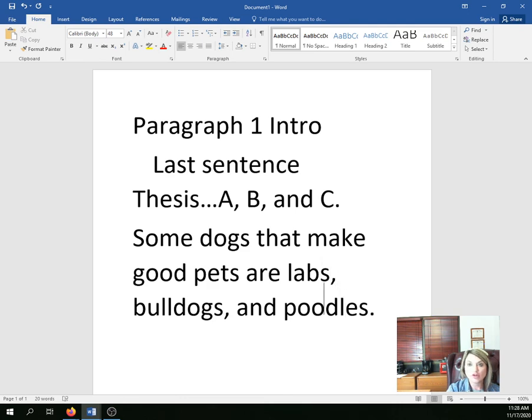Now these words are going to be reflected in your topic sentences. So paragraph 1, or body 1, maybe paragraph 2, we'll use in the topic sentence the word labs. Then you'll transition to bulldogs, then you'll transition to poodles. That's going to be your first 3 paragraphs after your thesis, body 1, body 2, body 3, supporting that thesis. The next paragraph is going to be the counter argument, your rebuttal, and after that will be your conclusion.